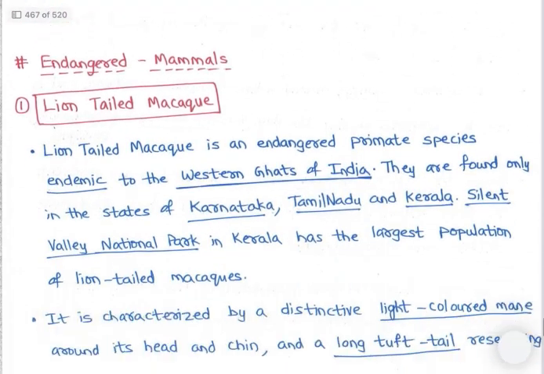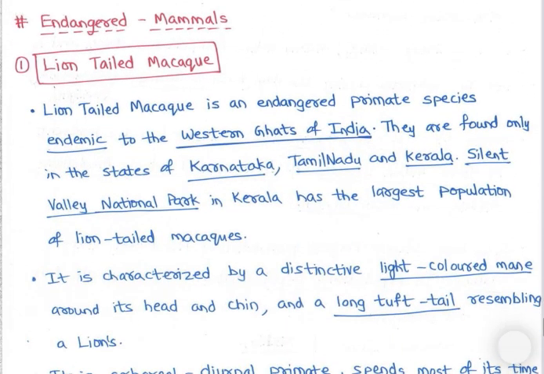Now let's discuss endangered mammals, right? Critically endangered: we have seen birds, fishes, and reptiles, the gharial and leatherback turtles. Then we have seen three mammals. Now endangered, so after critically endangered comes endangered.